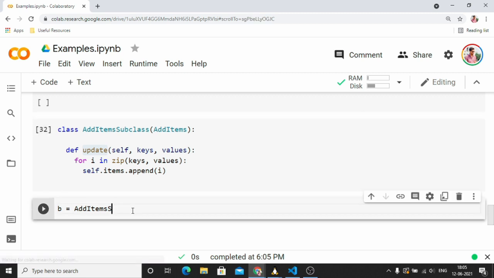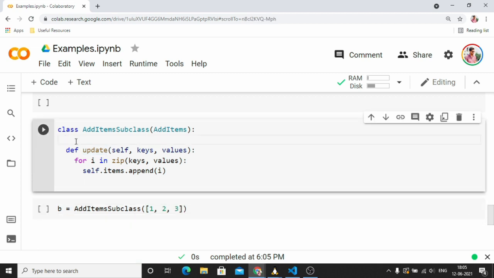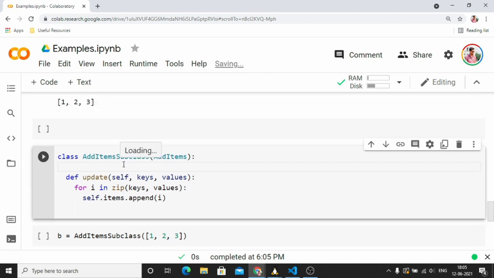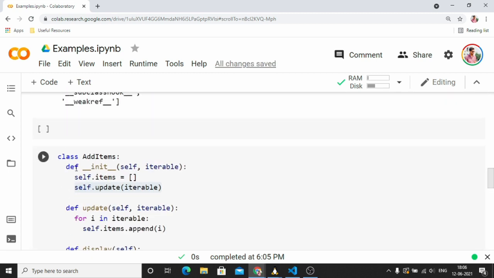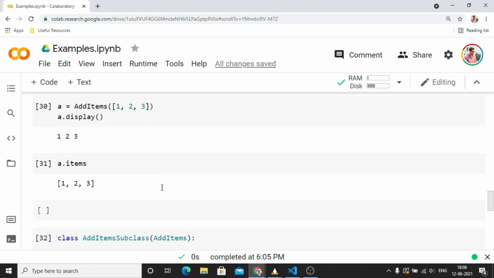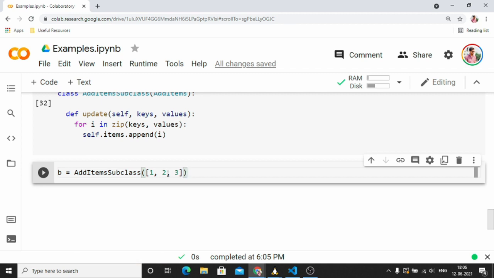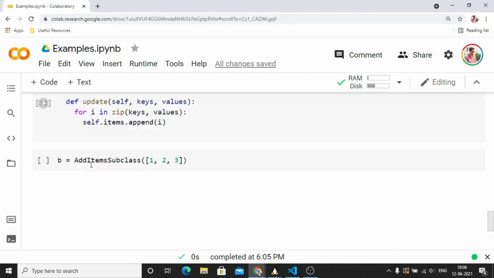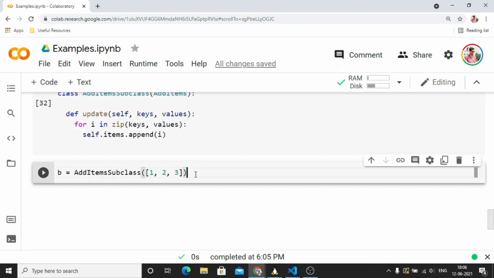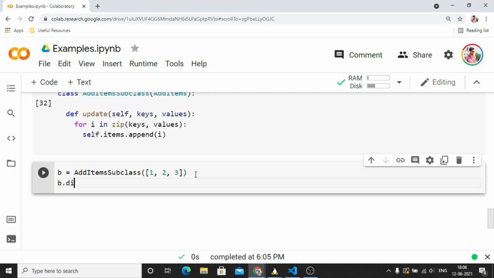I am creating an add item subclass and I am passing an iterable. Because we have not given a specific initializer for this subclass, it is going to require the iterable that the parent class needs. So we are going to pass the same list that we passed in the earlier example: 1, 2, 3, and we are going to call the display function as we did in the last example.